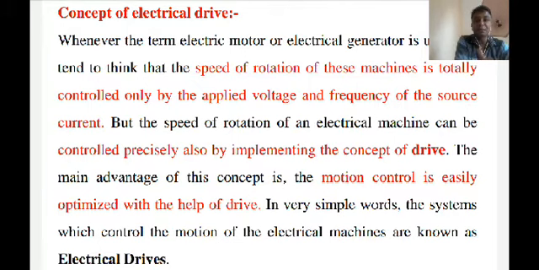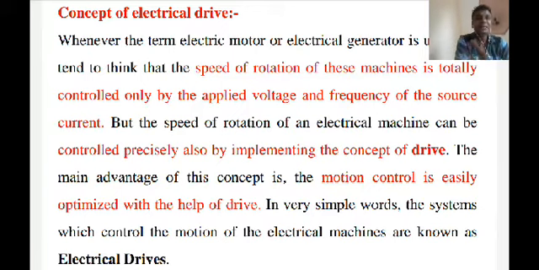Generally shaded pole motors are there. Then capacitor start, capacitor run motor, and permanent capacitor motor. These are the various types of single phase motors. So by using single phase motors, three phase motors, or DC motors, your electrical drive is known as an AC drive and a DC drive. Okay, so by using a DC drive, obviously you are using a DC motor.